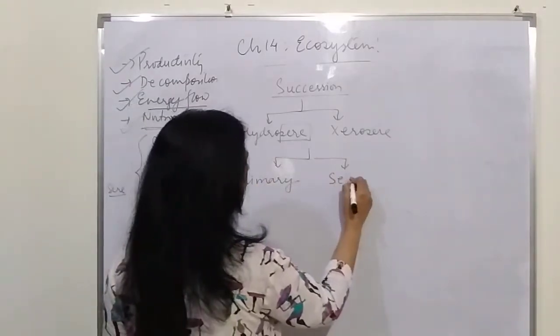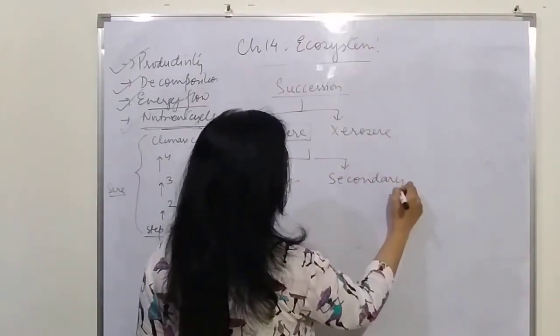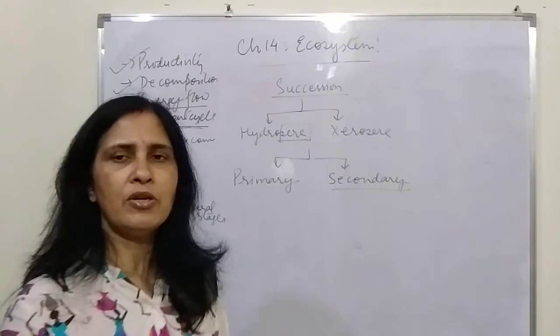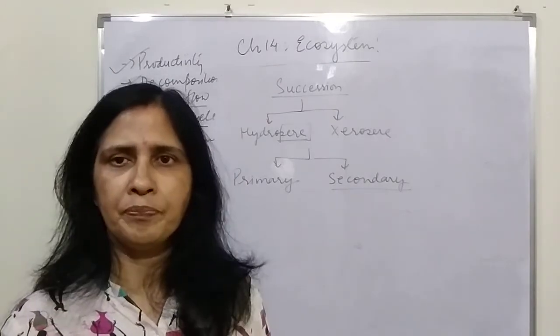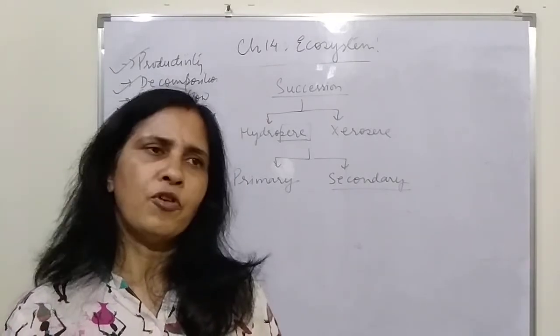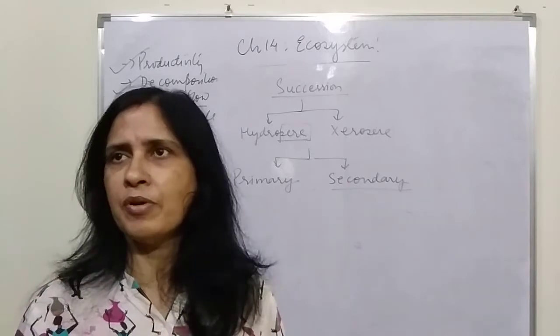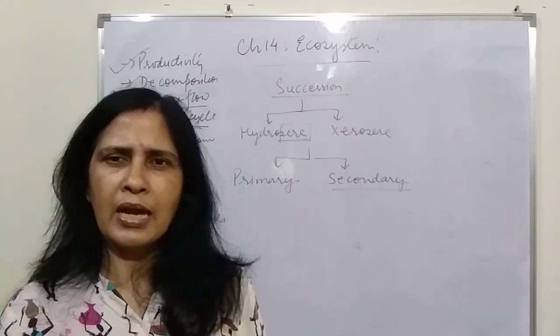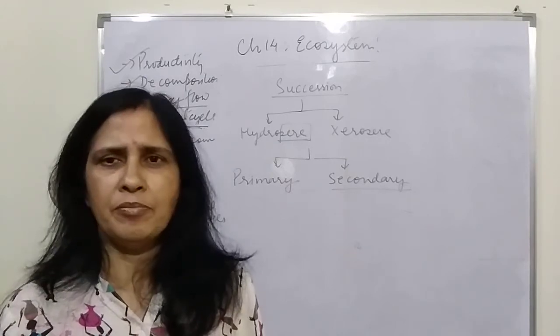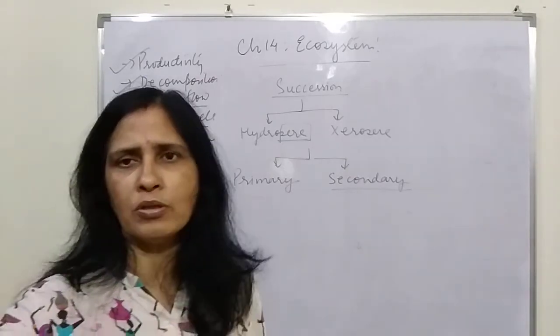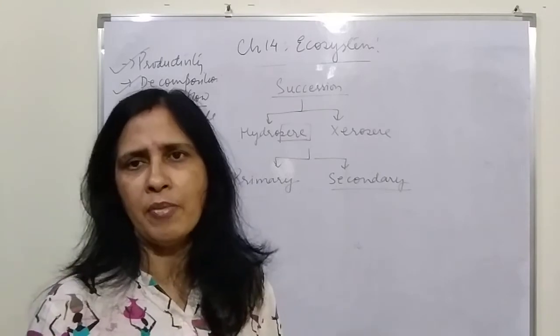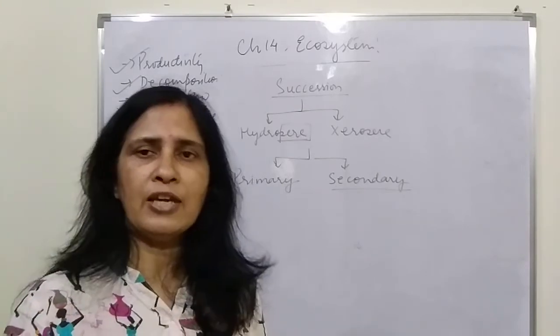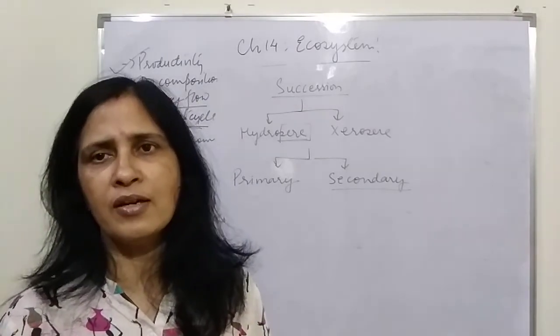Then another is called secondary succession. Secondary succession takes place in an area which had been occupied by some other species earlier. But because of forest fire, floods, earthquakes, or any number of reasons, calamities may wipe out all the living organisms from there. Then again, when life starts in that area, it is called secondary succession.